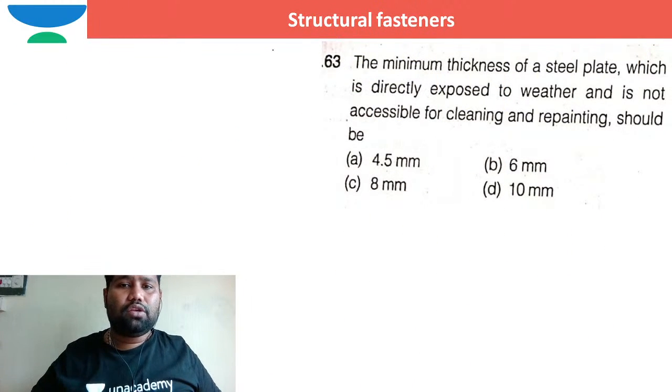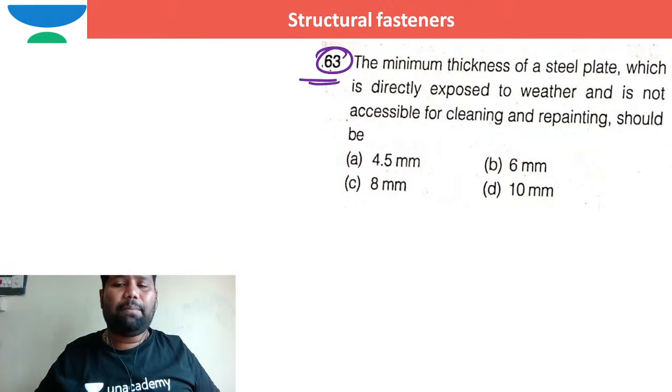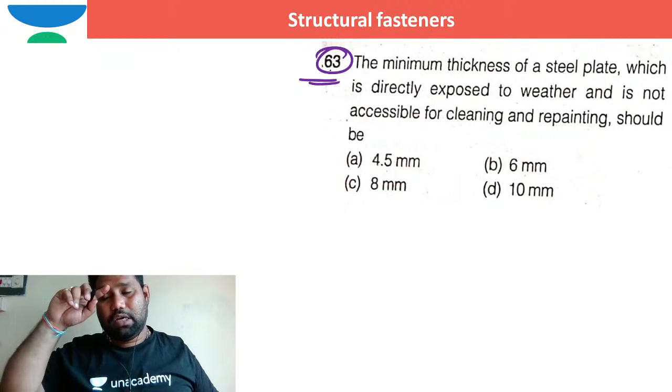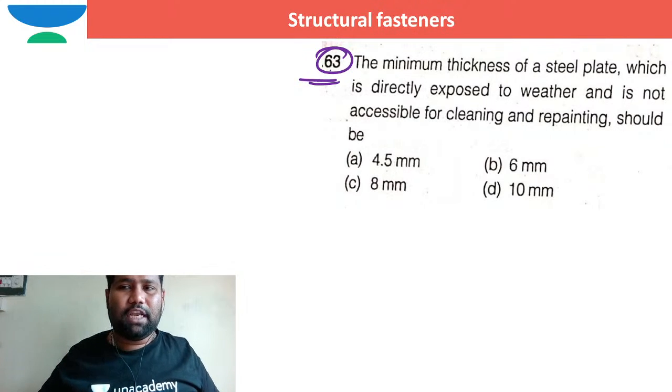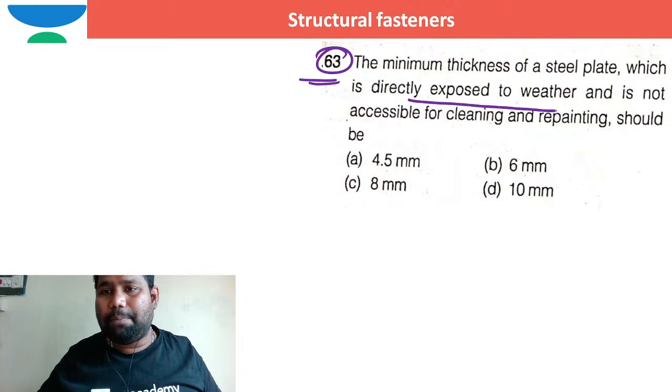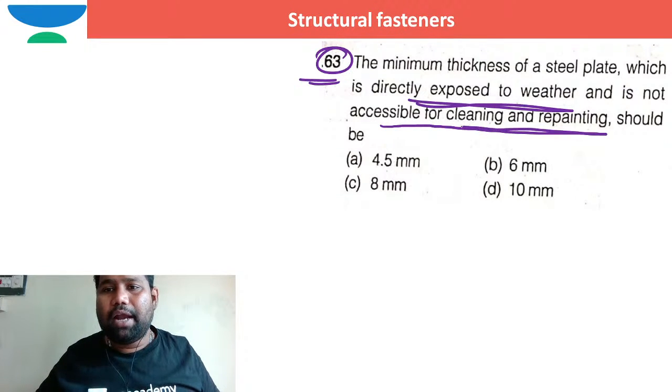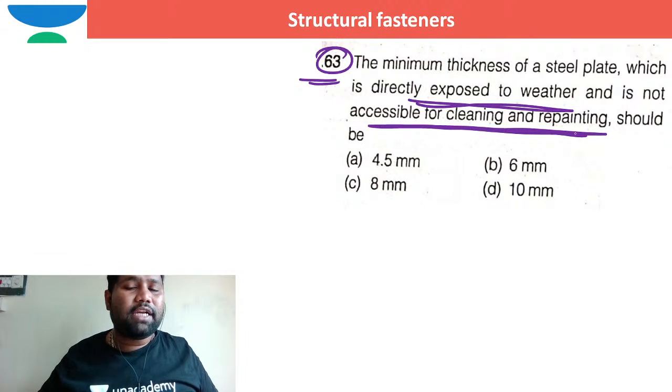Right. So if you see this question, they are expecting the minimum thickness of steel plate which is directly exposed to weather. The plate is exposed to weather and it is not accessible for cleaning and repainting. So in such case, what is the minimum thickness of steel plate I can consider?